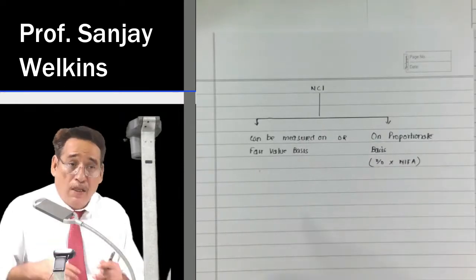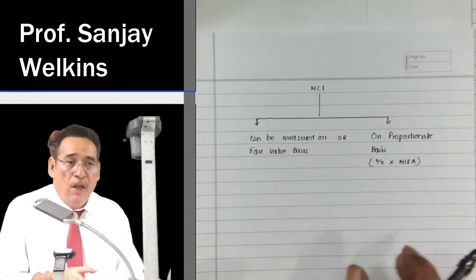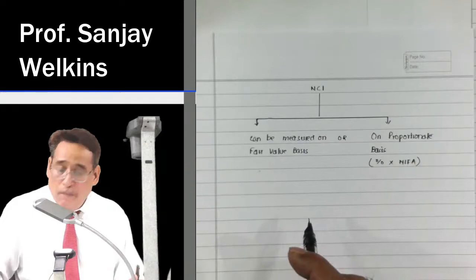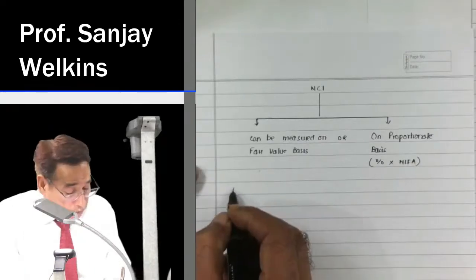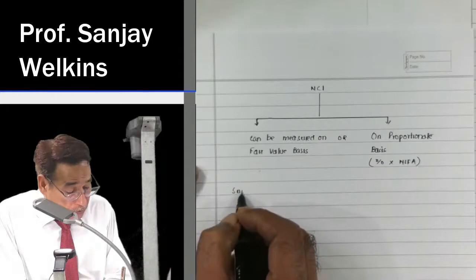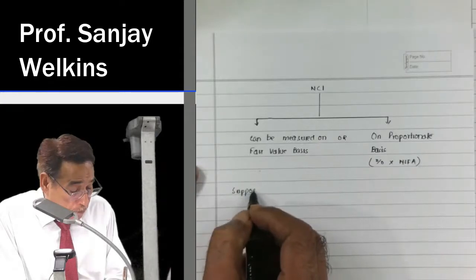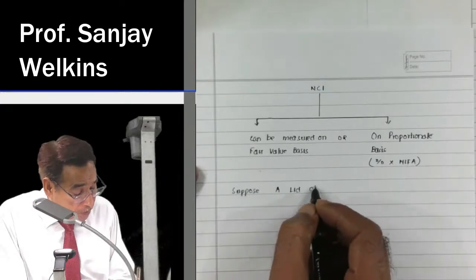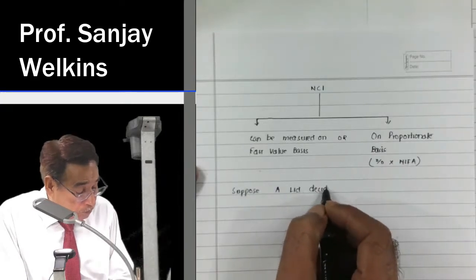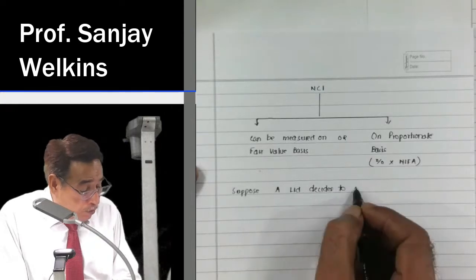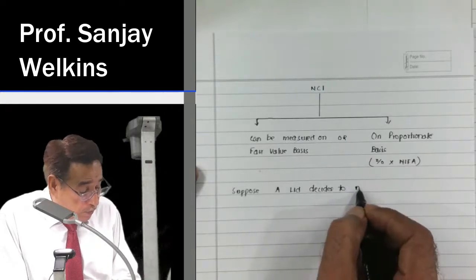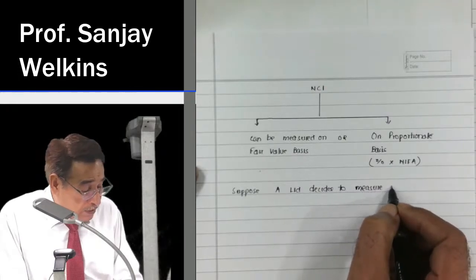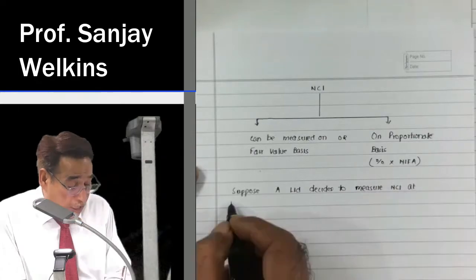But suppose this question says that A Limited, the acquirer, decides to value or to measure NCI at fair value.